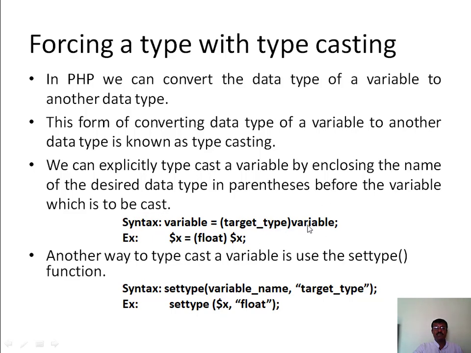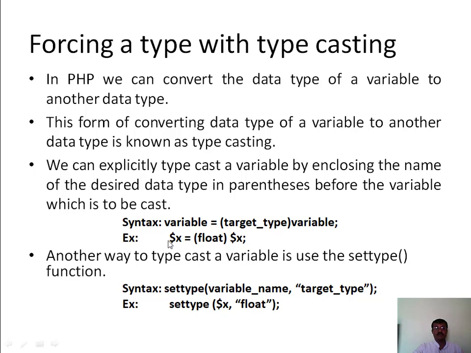So here is the syntax. Since I intend to change the data type of this variable, I place the target data type in front of the variable within parentheses. In this way we can change the data type to a required data type.